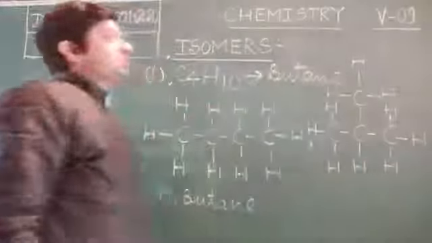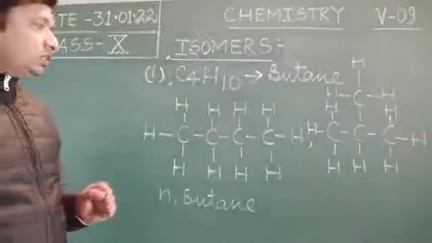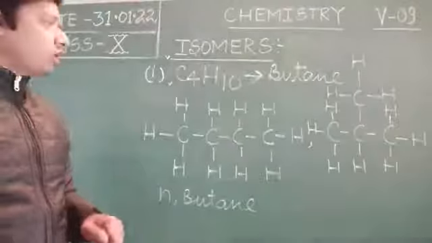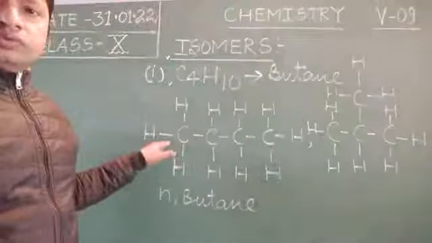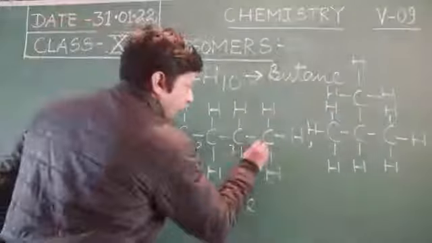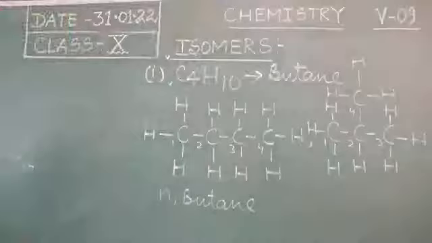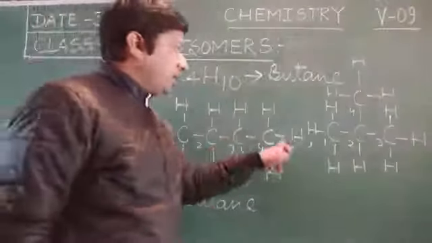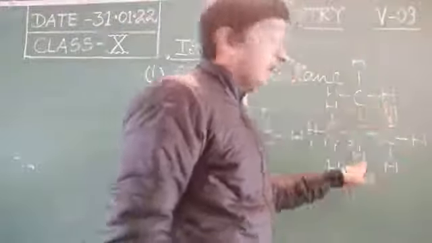Just see the examples carefully. Just go through these 2 structures. The second structure also contains the 4 carbon atoms, 1, 2, 3, 4, and this carbon chain also contains the 4 carbon atoms. And the number of hydrogen atoms is 1, 2, 3, 4, 5, 6, 7, 8, 9, 10.